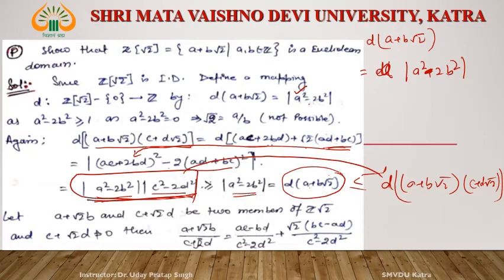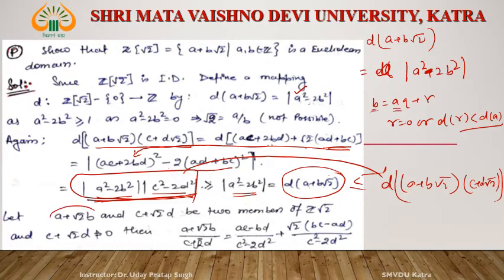The first part is okay. Now come to the second part. In the second part, what are we doing? b is equal to a into q plus r. Then what is r? r is either 0 or d of r is less than d of a. For this part, we have to divide b by a, right?